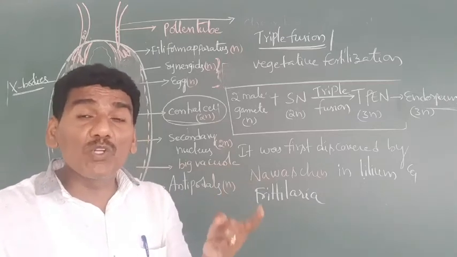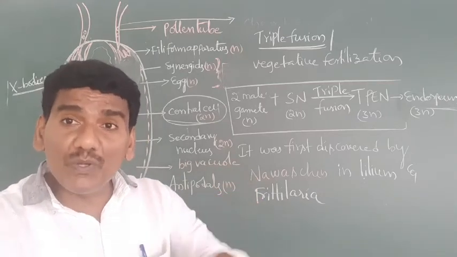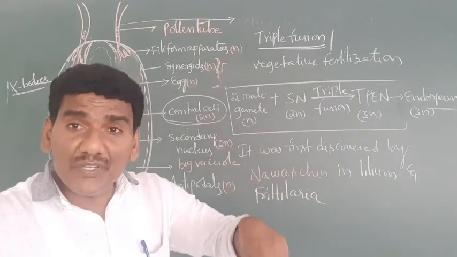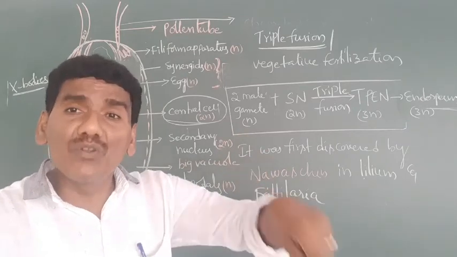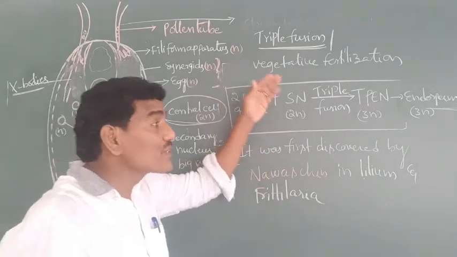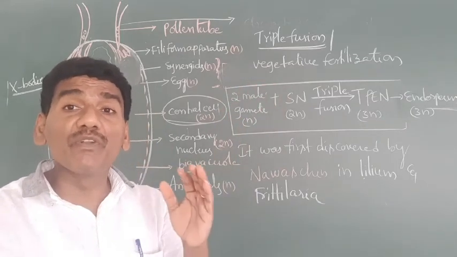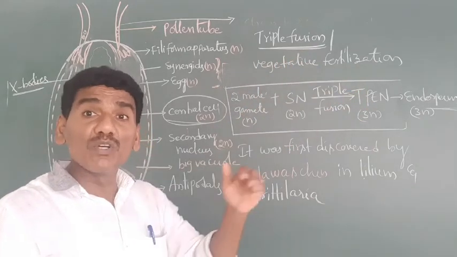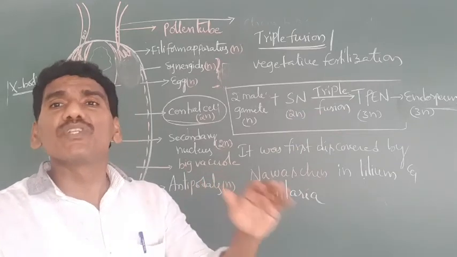Why does the female gametophyte act as endosperm in gymnosperms? Because in gymnosperms triple fusion is absent. Due to the absence of triple fusion, the female gametophyte acts as endosperm. But in angiosperms, triple fusion is present. Due to the presence of triple fusion, endosperm is formed. The endosperm acts as a nutritive tissue.